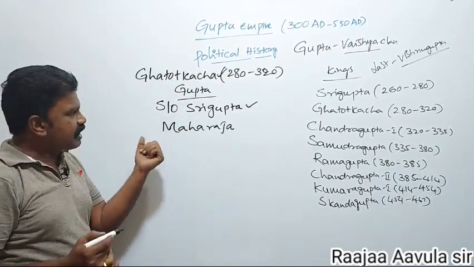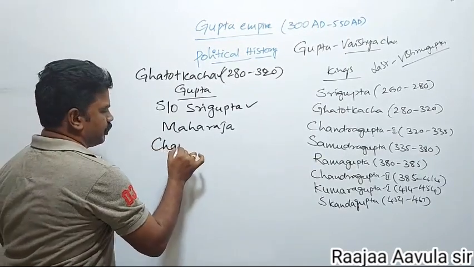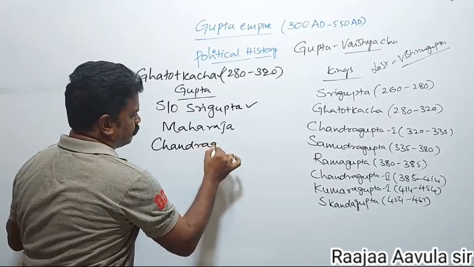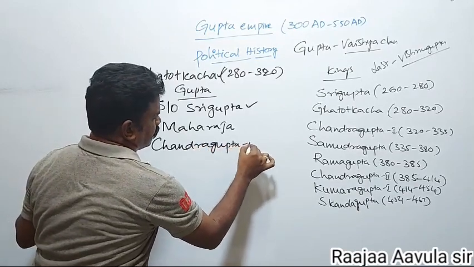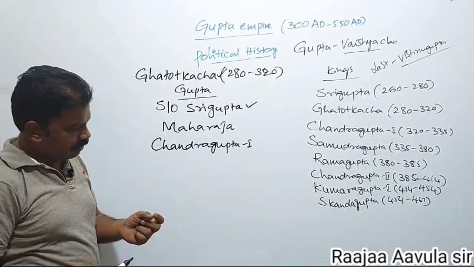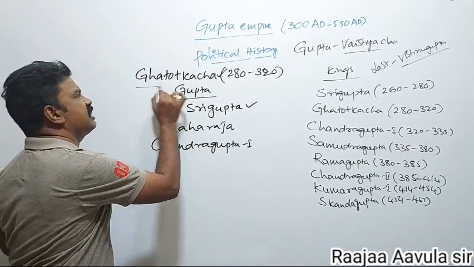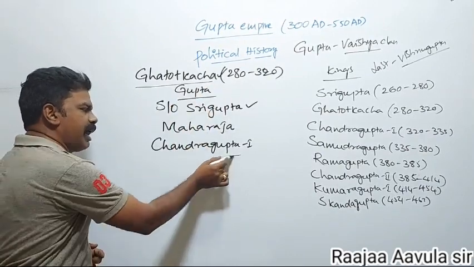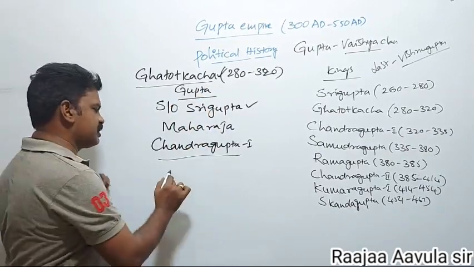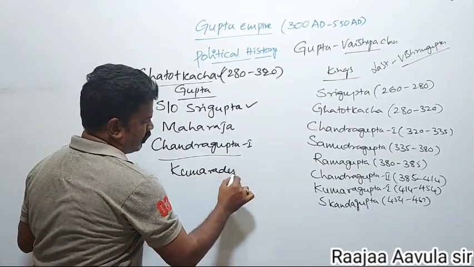Next, Ghatotkacha Gupta's son, Chandragupta I. Chandragupta I married a Lichavi princess. Ghatotkacha arranged Chandragupta I's marriage with the Lichavi princess Kumaradevi. That happened.